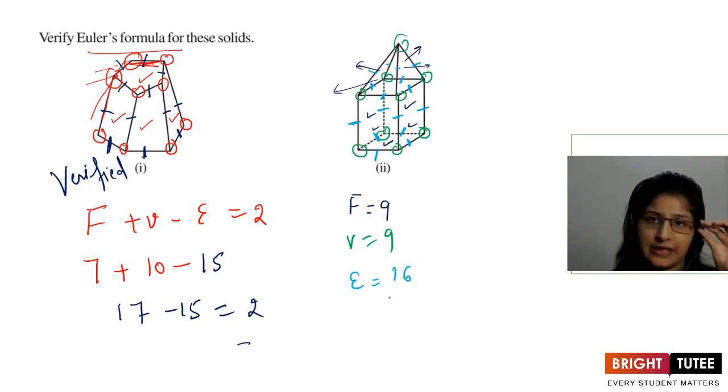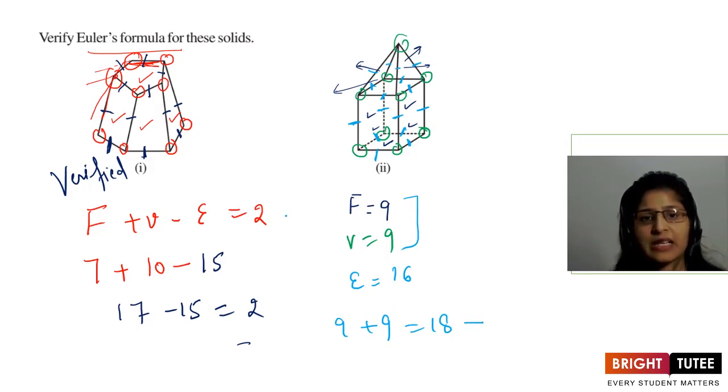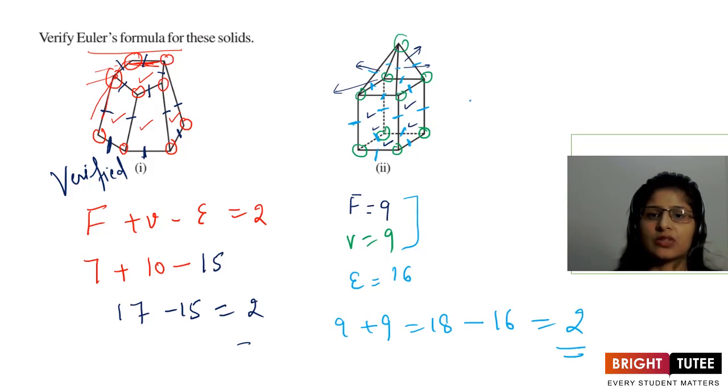So we have 16 edges. Okay, so let us add these two. 9 plus 9 is 18, and from this let us subtract the number of edges, that is 16. So are we getting 2? Yes, we are getting 2. So for this also we have